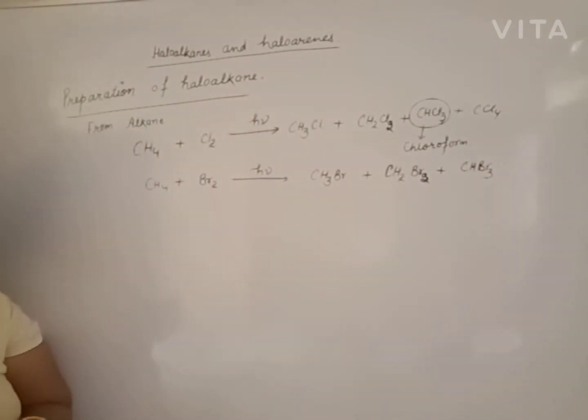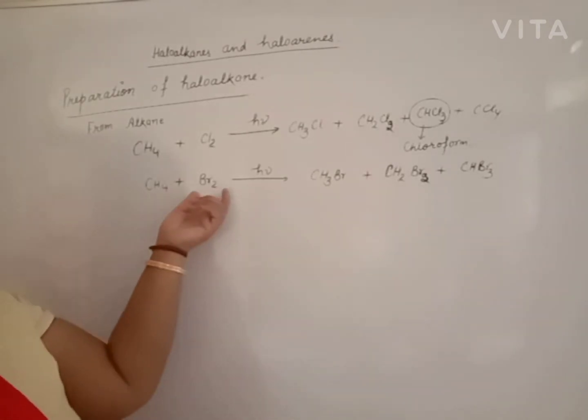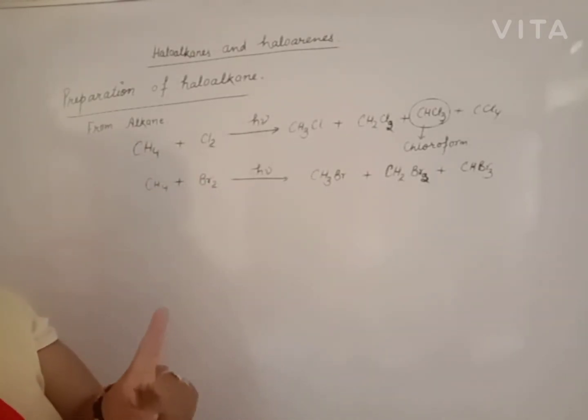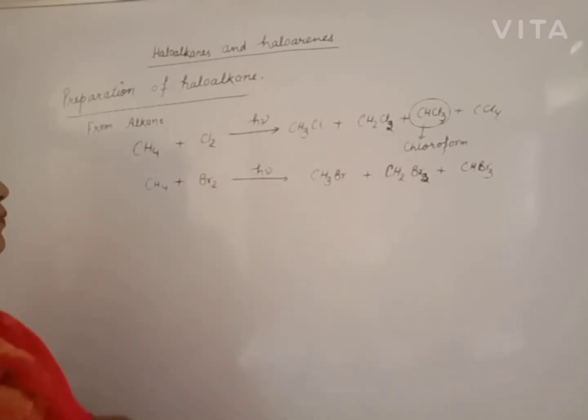CBr4 is not possible due to the size of the bromine atom. The size of bromine is larger, so one carbon, which is smaller in size, cannot accommodate 4 bromine atoms together. So CBr4 is not formed.